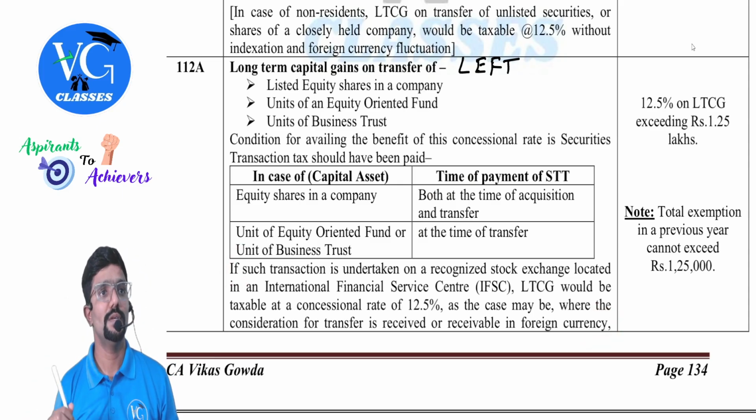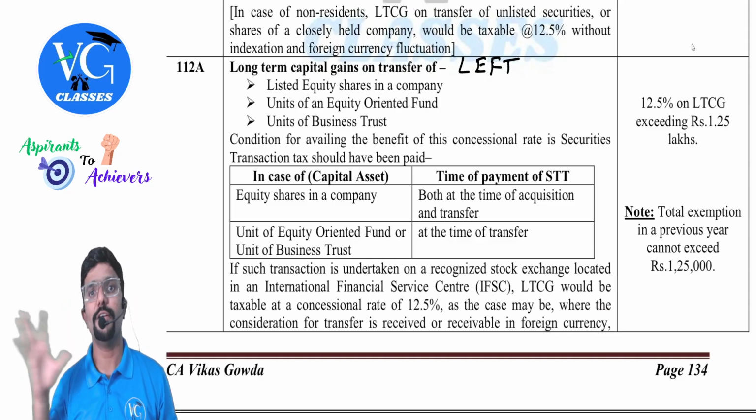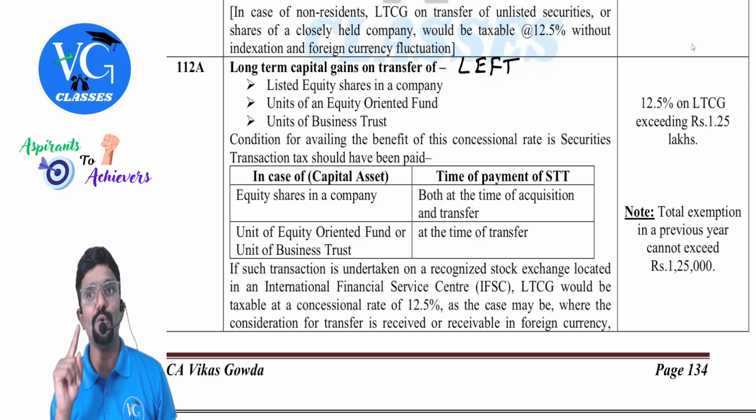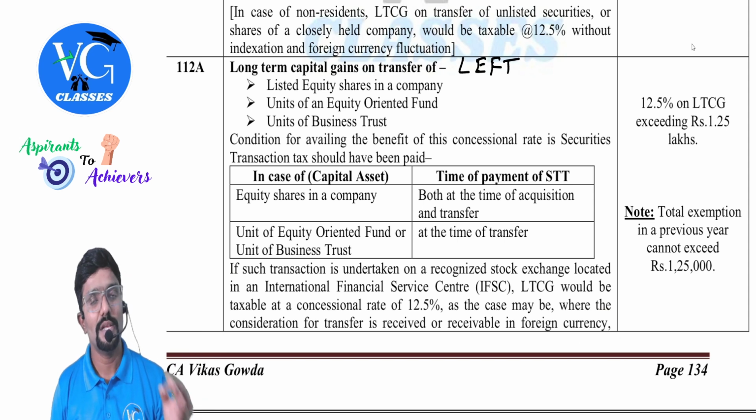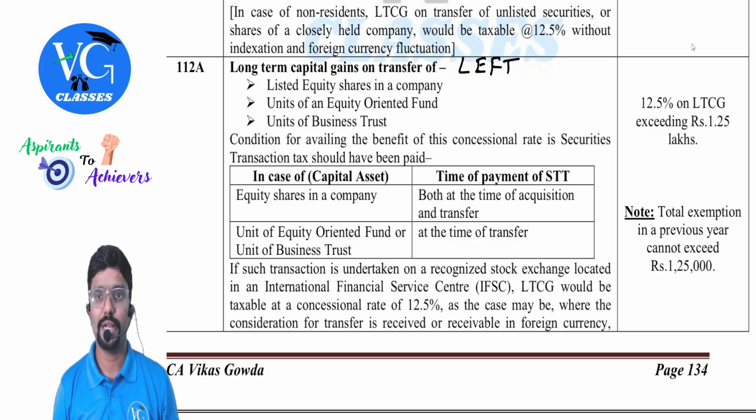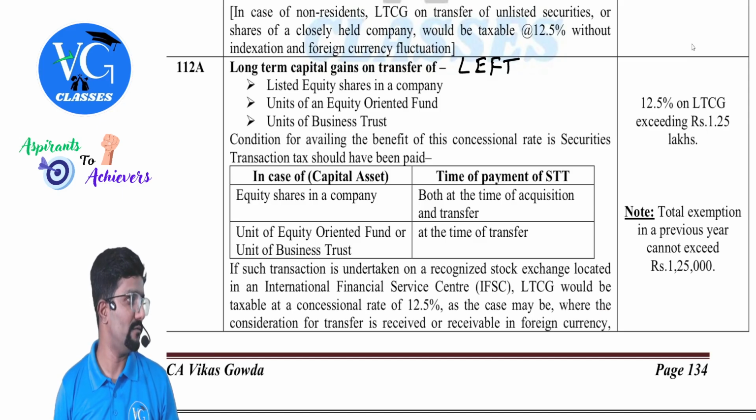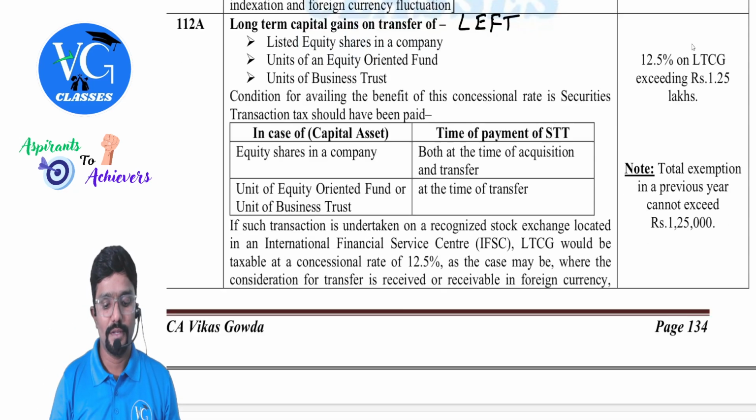But here they are telling the same story as above. If you are a unit operating in IFSC, and you are not paying STT because exemption is given for you, still the tax rate applicable for you is 12.5%. Clear? That means the gain is covered under section 112A itself. Fine. Next.